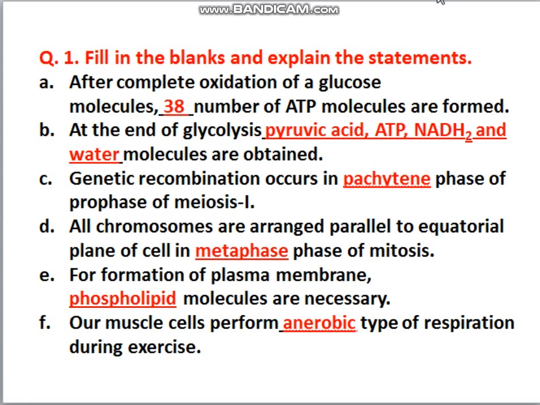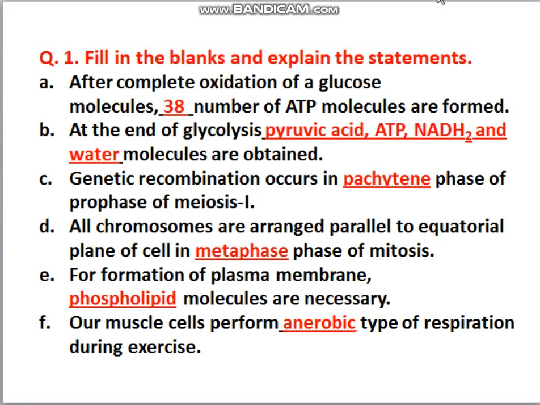38. So at the end of glycolysis, what are formed? Pyruvic acid, ATP, NADH2 and water molecules are obtained. Genetic recombination occurs in the Pachytene phase of prophase of meiosis 1. All chromosomes are arranged parallel to the equatorial plane of the cell in which phase?